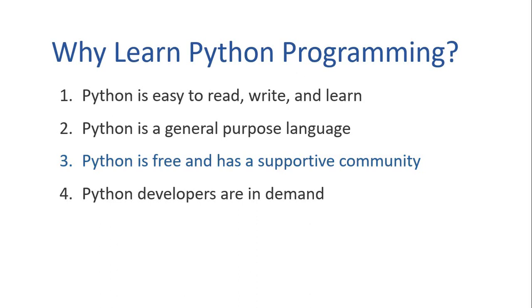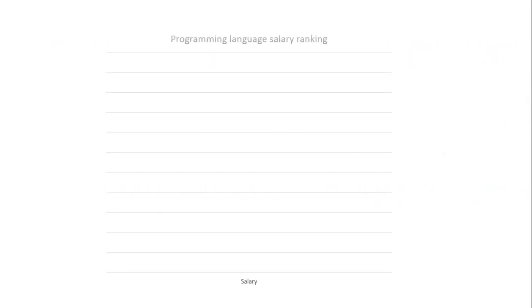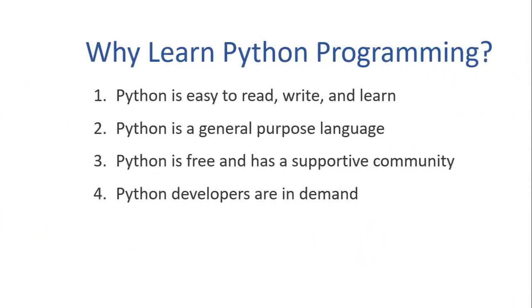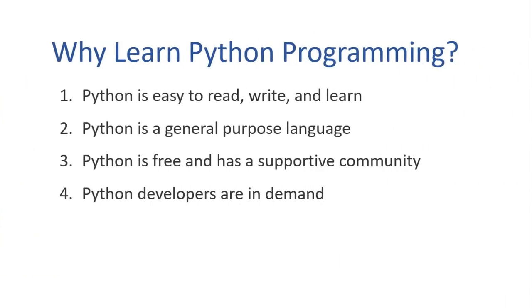Our fourth reason is Python developers are in demand. As of 2021, Python is ranked as the world's second most popular programming language among professional developers. According to Indeed, the average Python programmer salary in the USA is over $110,000 per year, which makes Python the second best paid programming language with only Ruby ahead. So I hope you have understood the Python application and what sets Python apart from every other programming language.